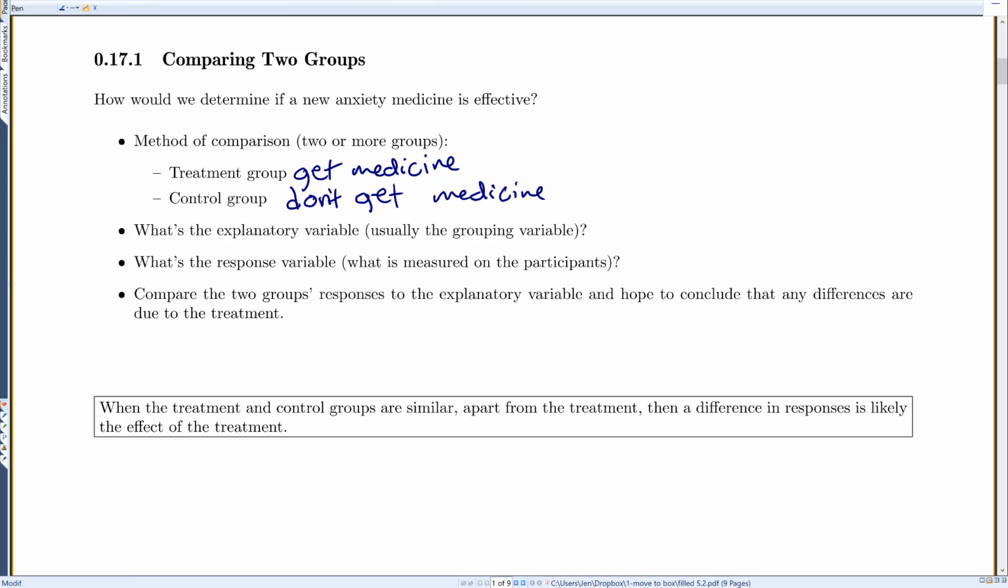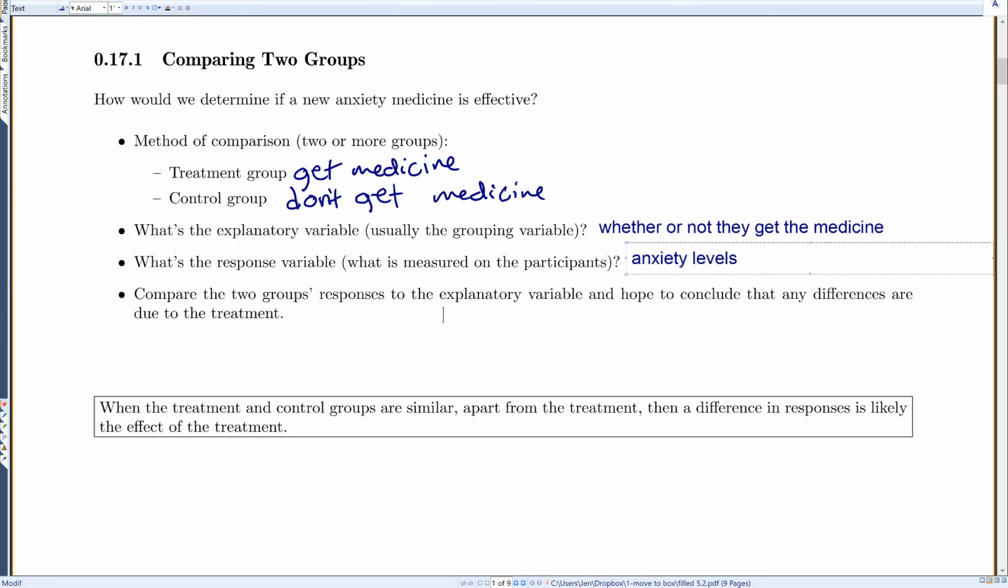So what would be the explanatory variable here? An explanatory variable is usually going to be our grouping variable, like what group we put them in. So this would be whether or not they get the medicine. And then when we talk about what is the response variable, what are we actually measuring? Like what do we want to study? That would be their anxiety levels. Did their anxiety get better? So we'll just put anxiety levels.